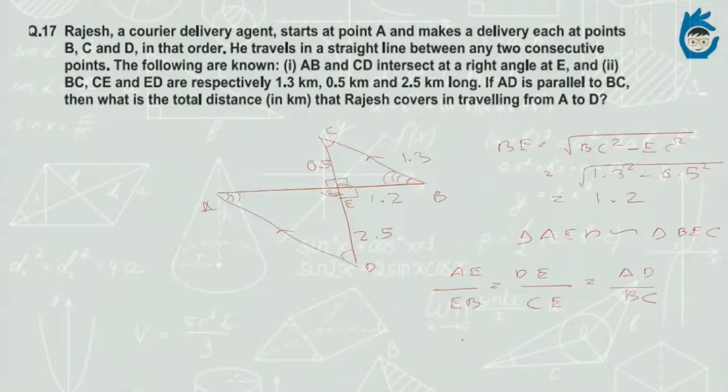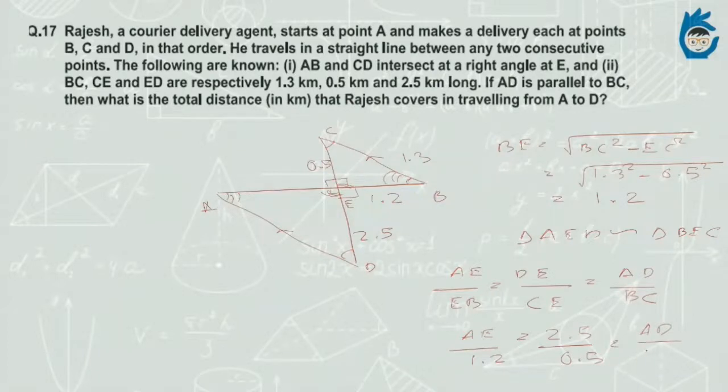So we can go by it. AE, let us put it as AE itself. BE is 1.2, it is now known. DE has a value of 2.5, and CE has a value of 0.5. AD has a value, let's keep it for the time being.